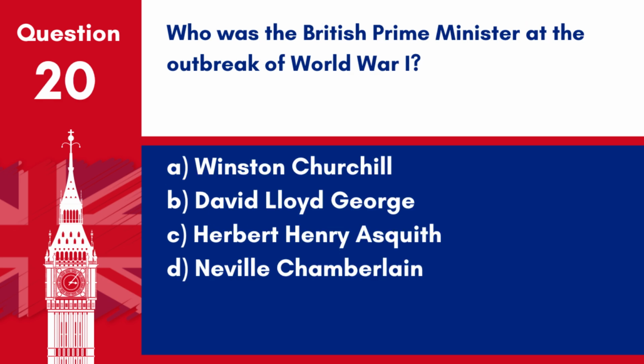Question 20. Who was the British Prime Minister at the outbreak of World War I? A. Winston Churchill, B. David Lloyd George, C. Herbert Henry Asquith, D. Neville Chamberlain. Answer C. Herbert Henry Asquith. Herbert Henry Asquith was the British Prime Minister at the outbreak of World War I.